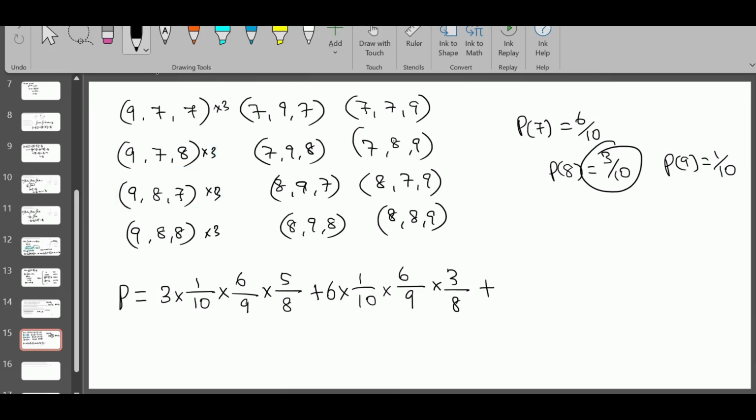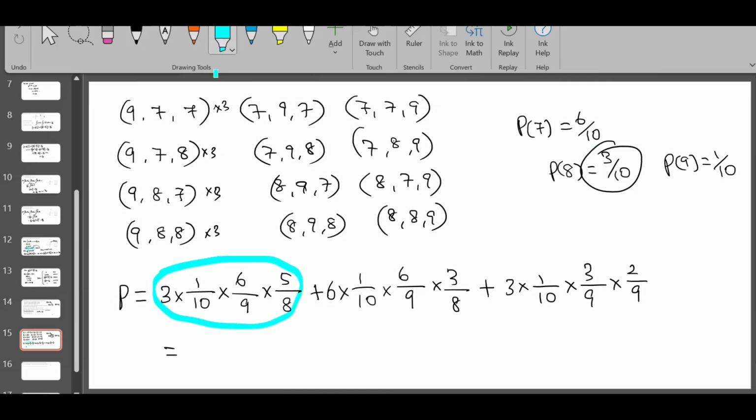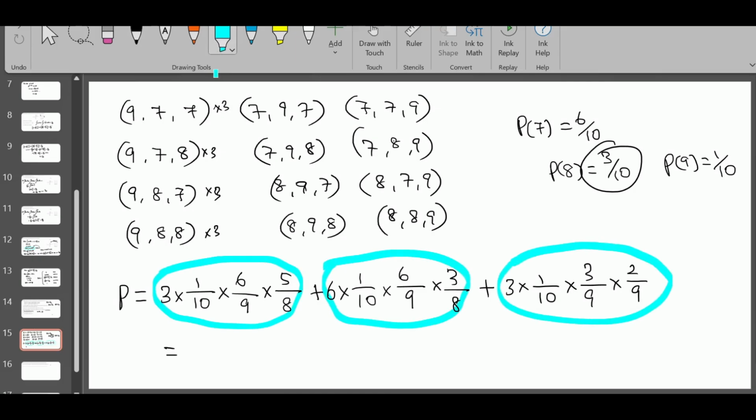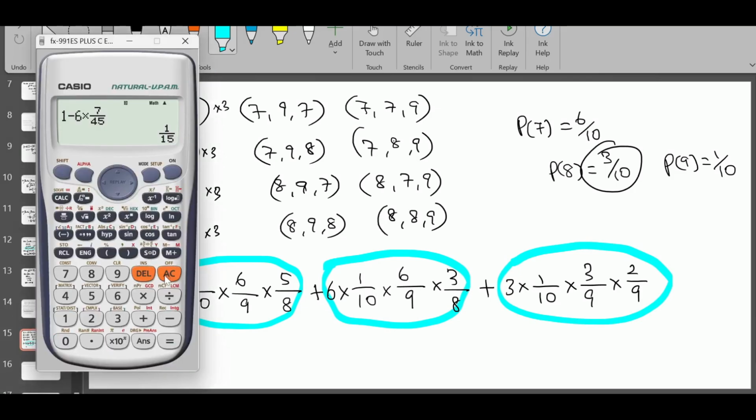Plus this one now. 3 times 1 over 10. We are taking 8, so 3 over 9, 2 over 9. We need to calculate this. For all these terms, we have 3 terms actually. This is the first term, second term, third term. For all these 3 terms, the denominator is 10 times 9 times 8.